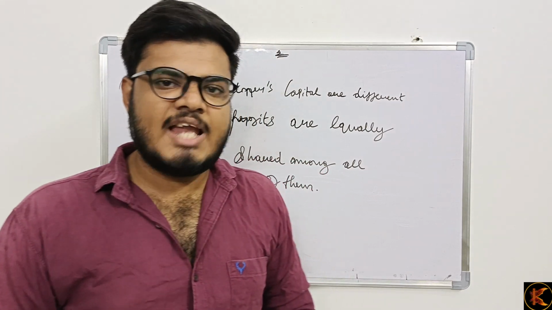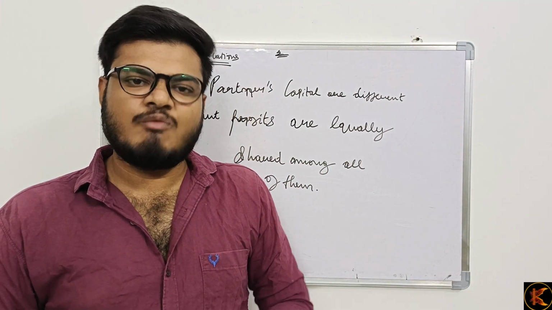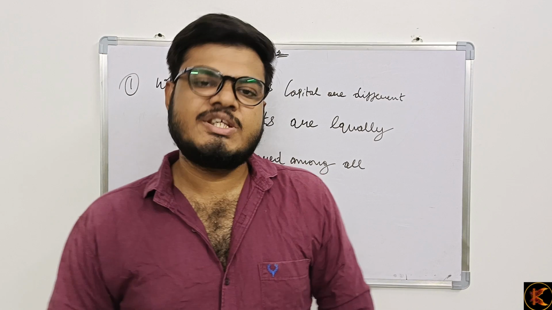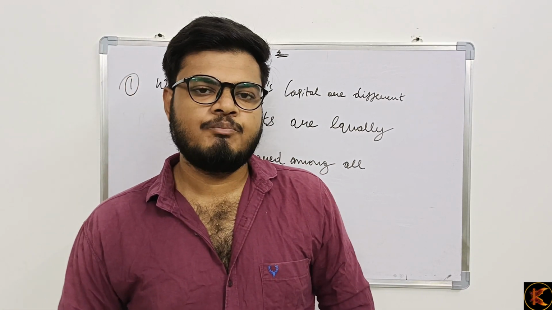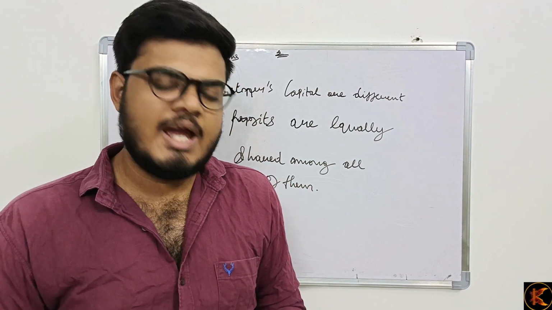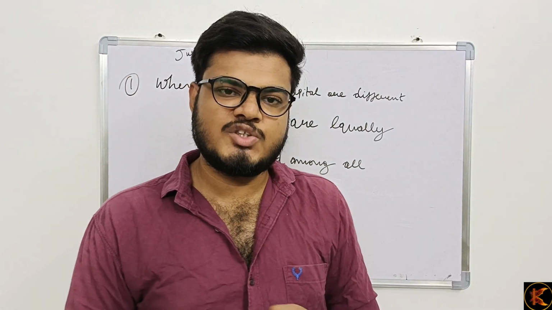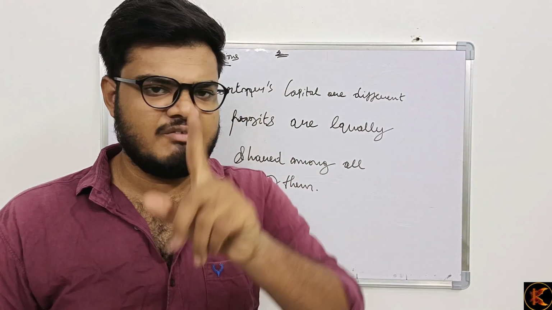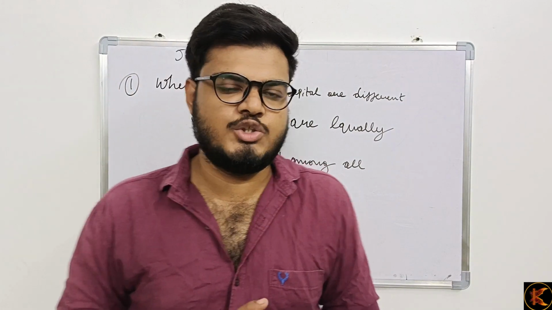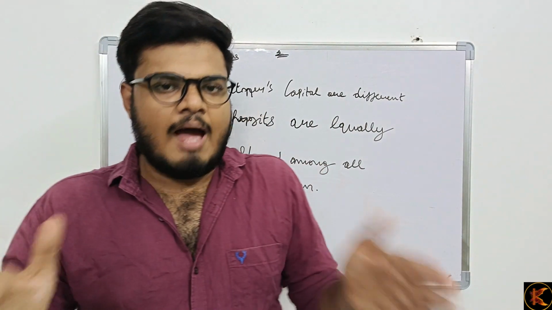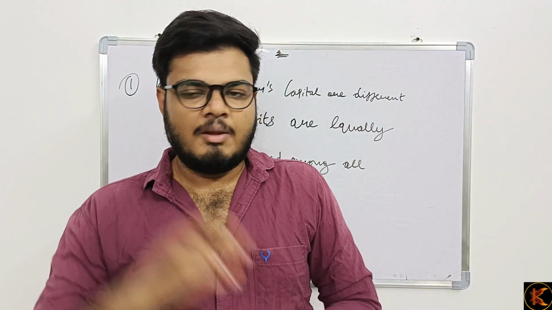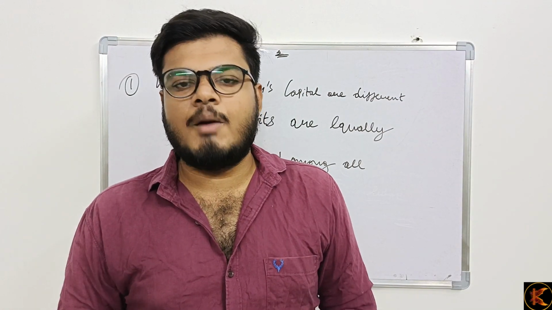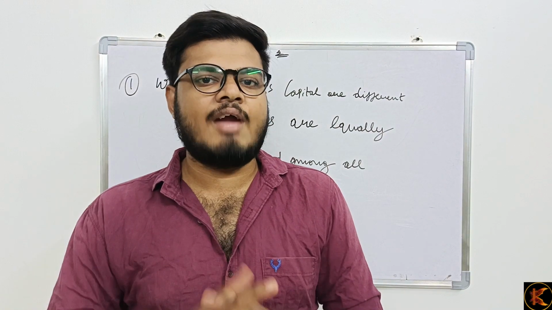A is investing 8 lakh rupees, B is investing 1 lakh rupee, and C is investing 3 lakh rupees. Okay, so there are three partners. A is investing 8 lakhs, B is investing 3 lakhs, and C is investing 1 lakh rupee. Okay, let's take it in this ratio. A is contributing the majority amount of capital, B is contributing the medium amount of capital, and C is contributing the minimum amount of capital.